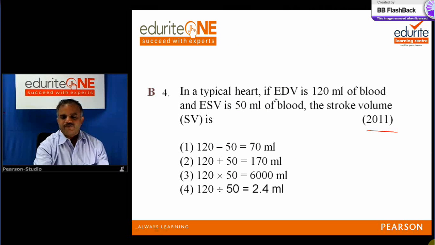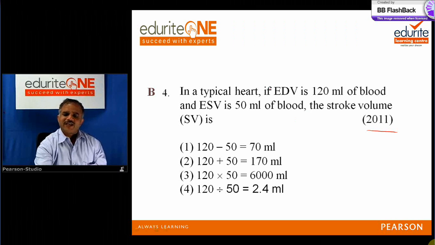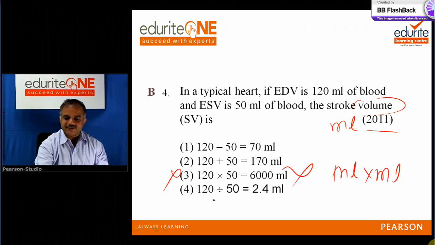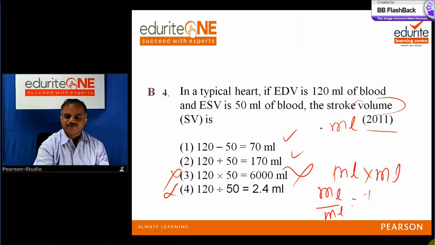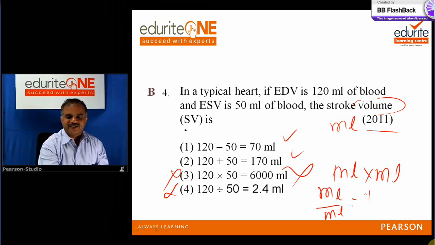In a typical heart, if EDV is 120 ml, ESV is 50 ml, the stroke volume is. Look here, stroke volume they are asking and volumes are given. The answer must be in ml. The answer can be in ml only if you add or subtract. So this cannot be answered by multiplying, because 120 ml into 50 ml will be ml square. So that cannot be the answer. Similarly, ml by ml will be a number. That cannot be the answer because I want it in ml, which means the possible choices are only 1 or 2. So simple. Now you know that stroke volume is the difference. So 120 minus 50 is 70.